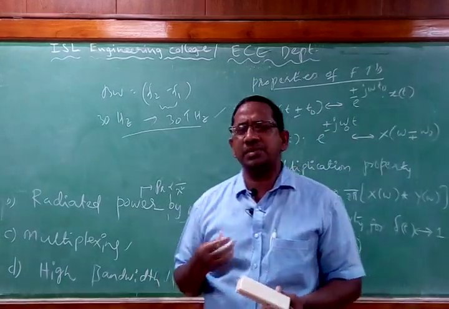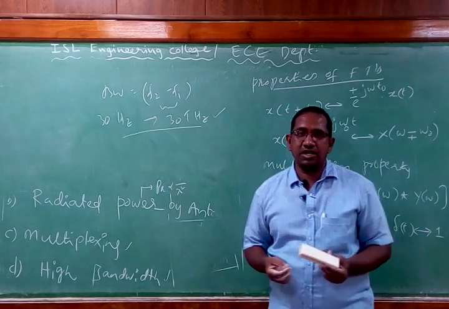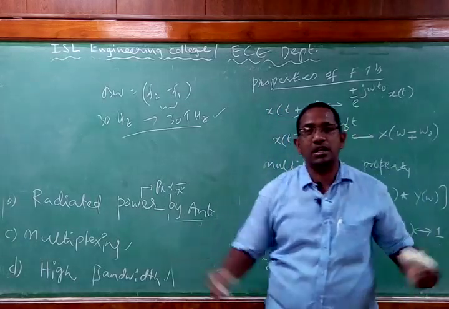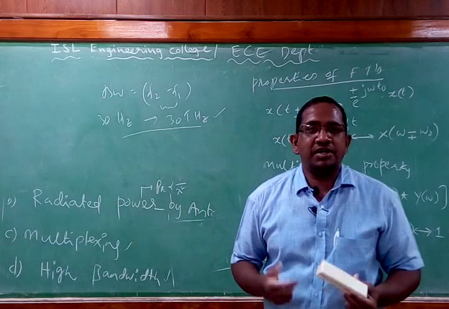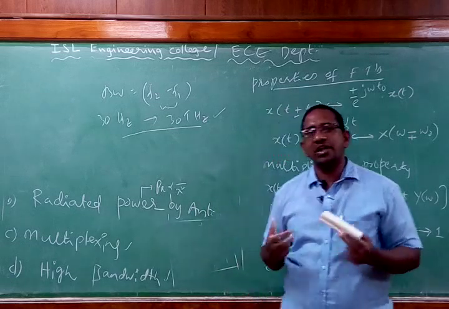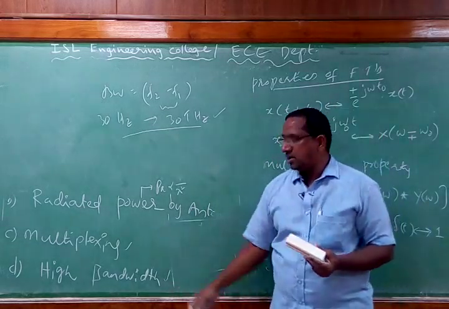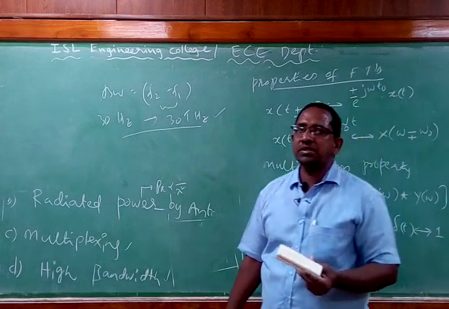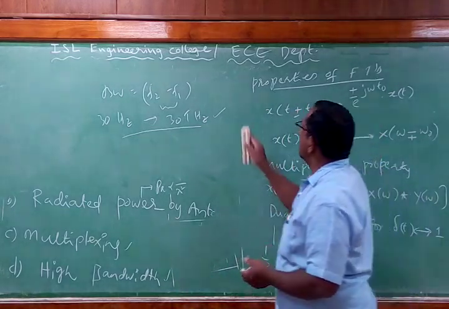The best example is cellular mobile communication. In cellular mobile communication the number of cell phones is increasing, but still the communication is happening. Why is it happening? Due to high bandwidth.